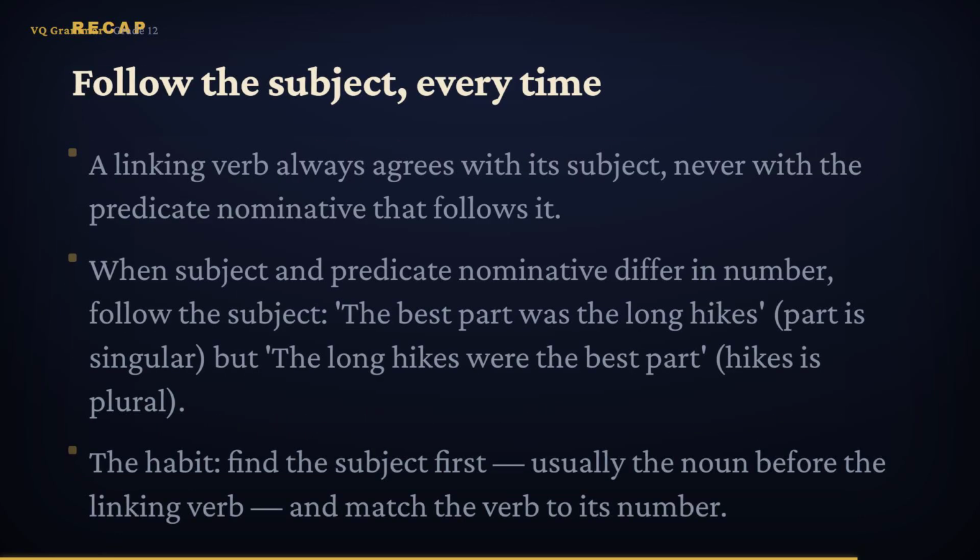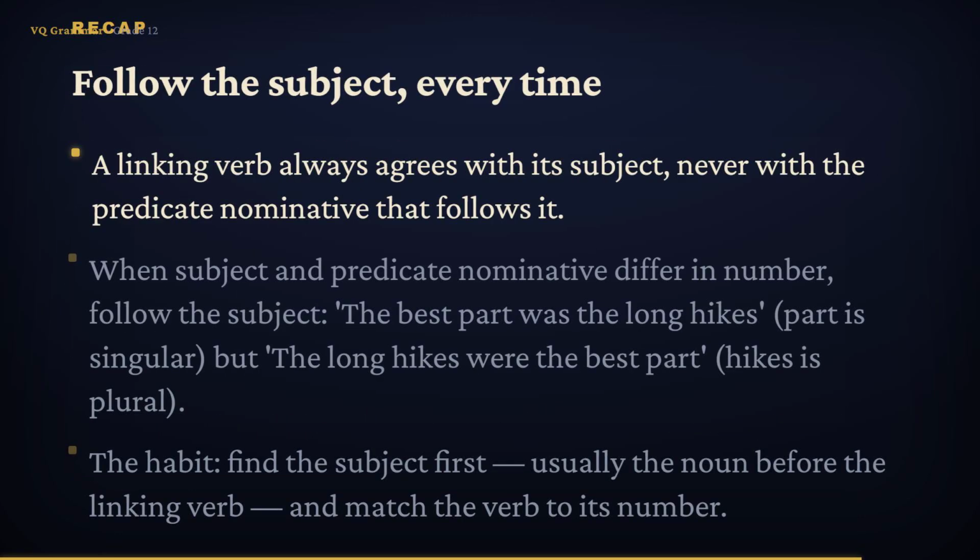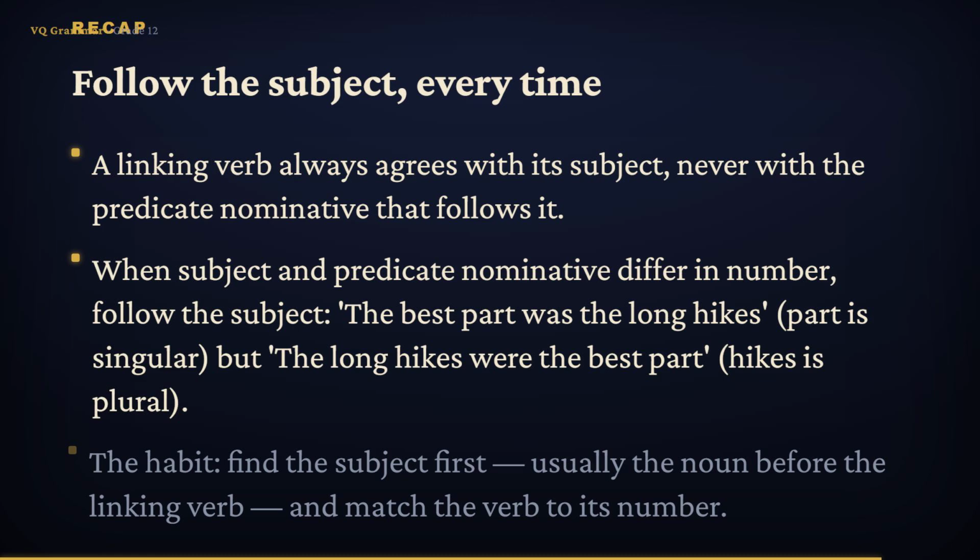Let's pull the lesson together. First, the one rule that governs everything. A linking verb agrees with its subject and never with the predicate nominative on the other side. Second, the trap to watch for. When the subject and the predicate nominative differ in number, the verb still follows the subject. The best part was the long hikes, because part is singular.